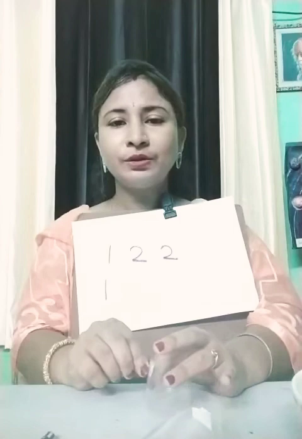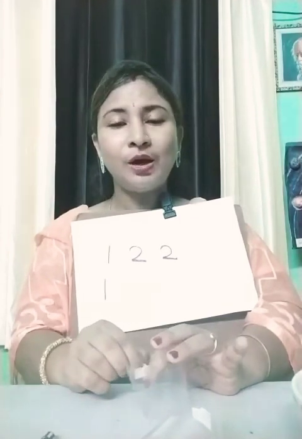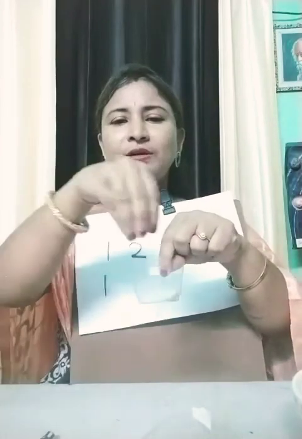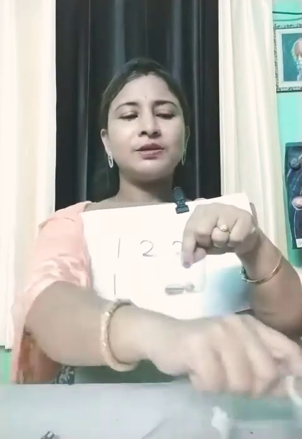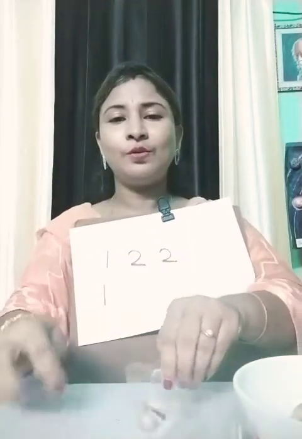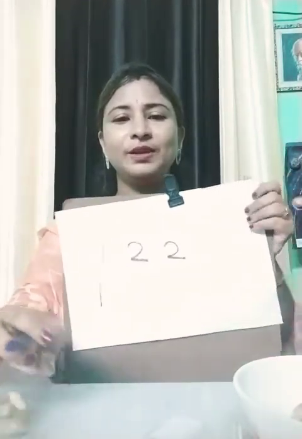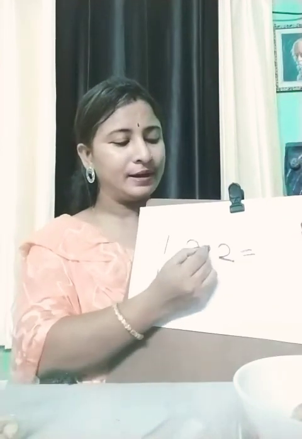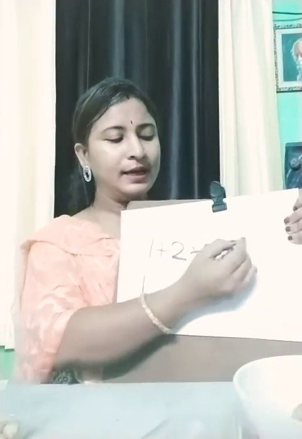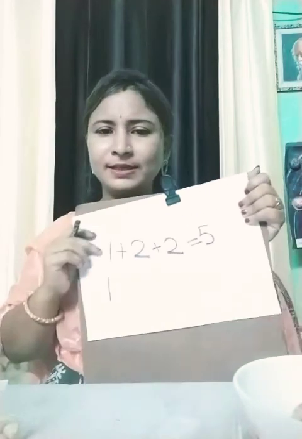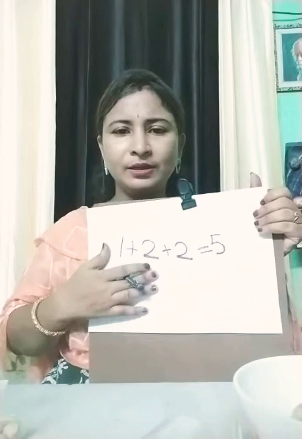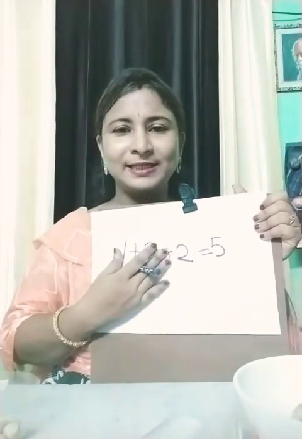When we get them together, what will we do, children? You know that, because for this activity they know how to add. First student, drop it here, 1. Second student, drop it here, 2. And third student, drop it here, 2. So how many are there? 1, 2, 3, 4, 5. So 5 nuts are there, isn't it? They will say 5. So we will do addition. We know this one, isn't it? Whenever we put them together, we do addition.